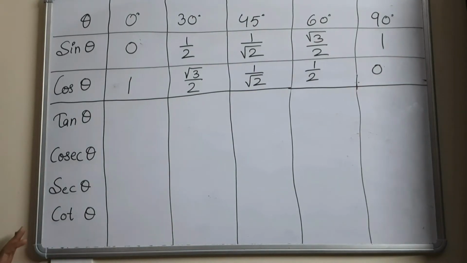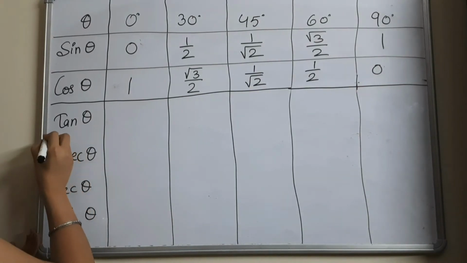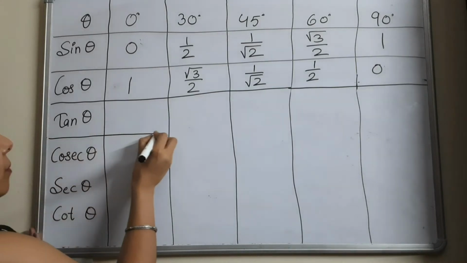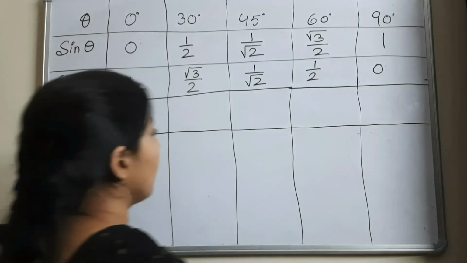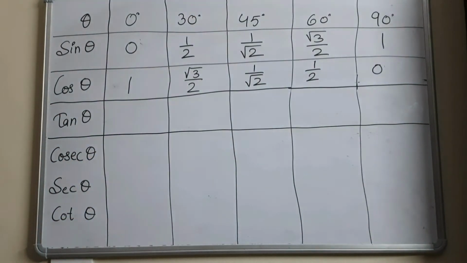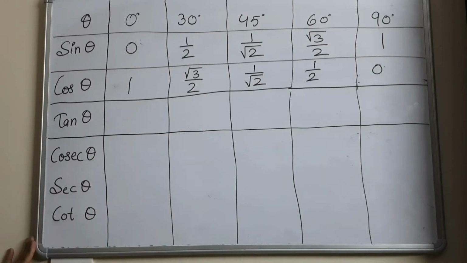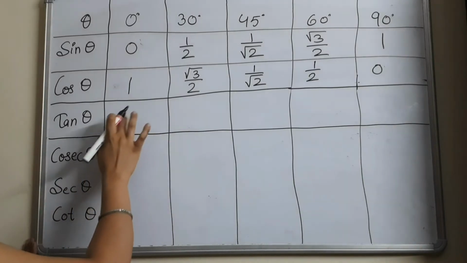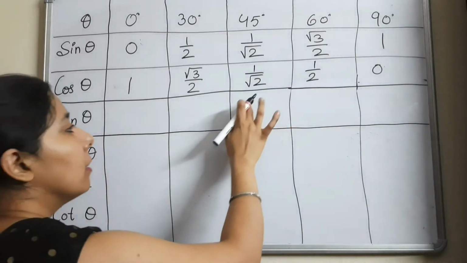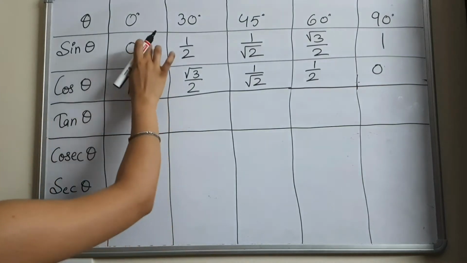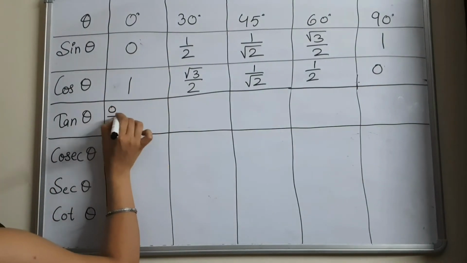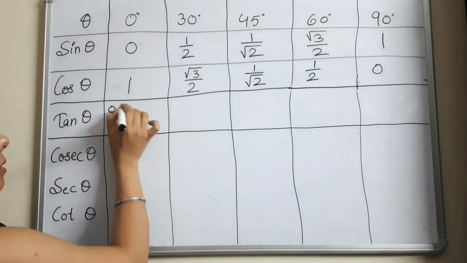So next we will be doing the tan theta. If you check your notes, I just told you that tan theta is given by sin theta upon cos theta. So for filling the tangent theta, we will be doing sin theta by cos theta. So start with 0 by 1. 0 by 1 is what?